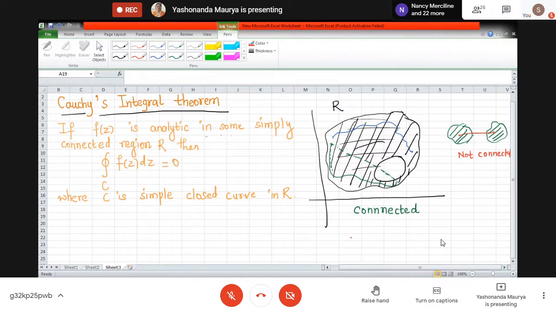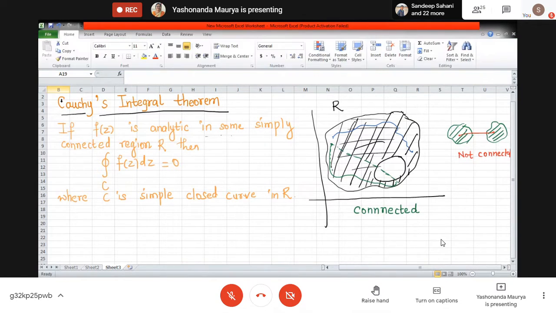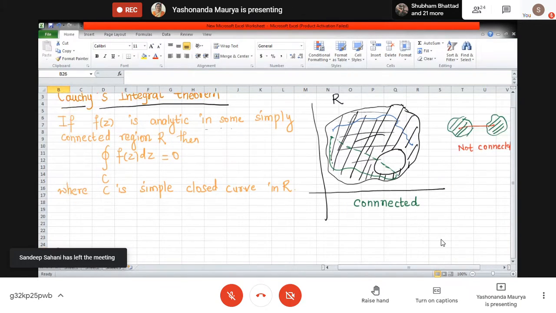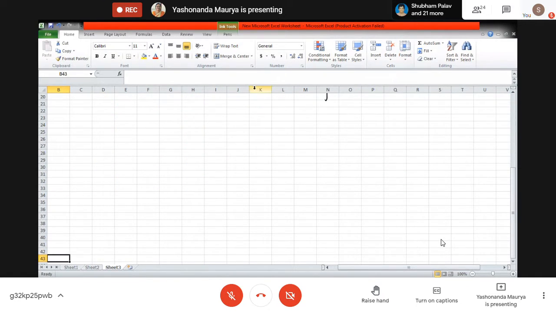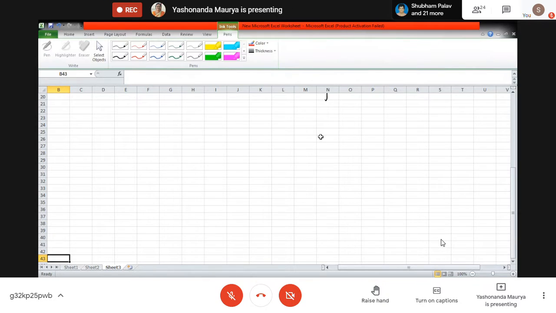And then when we go ahead, there is something called as simply connected. Okay, now what do we mean by this simply connected? Simply connected means what? If I have a region which is connected, then what should happen is, now we are trying to understand what is simply connected. Okay, now what do we mean by simply connected?